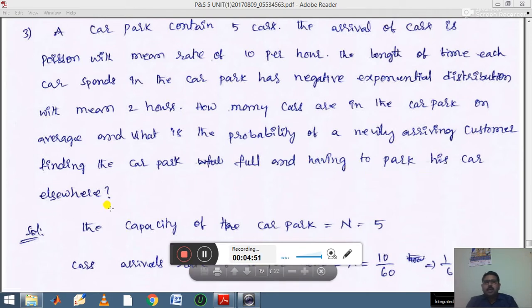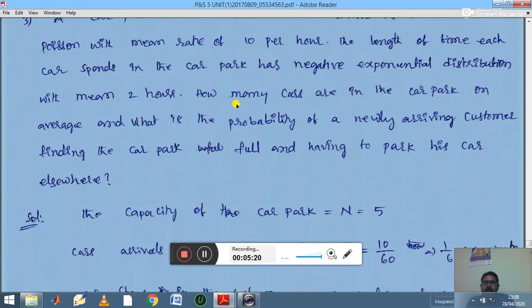Okay, here is the given data: the car park contains 5 cars. The cars follow a Poisson distribution, and the rate is the arrival rate, 10 per hour, and here it is showing a negative exponential distribution with mean 2 hours.